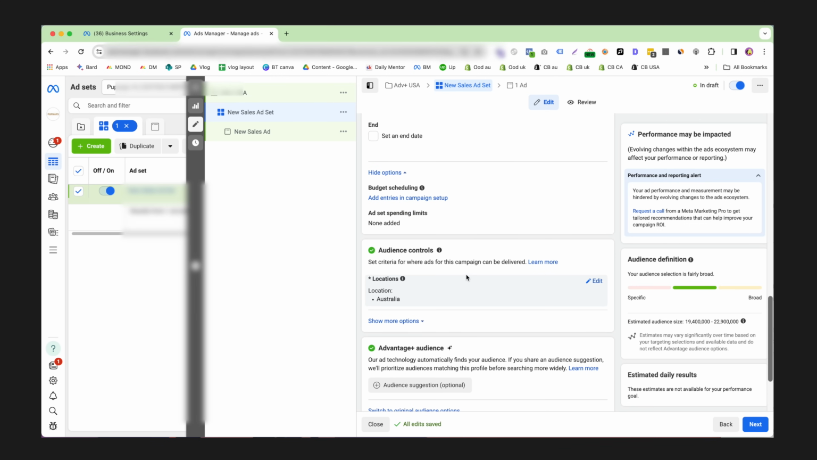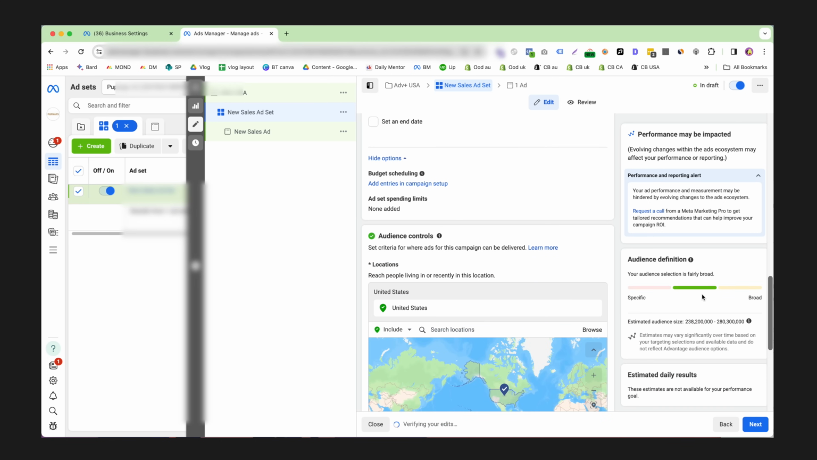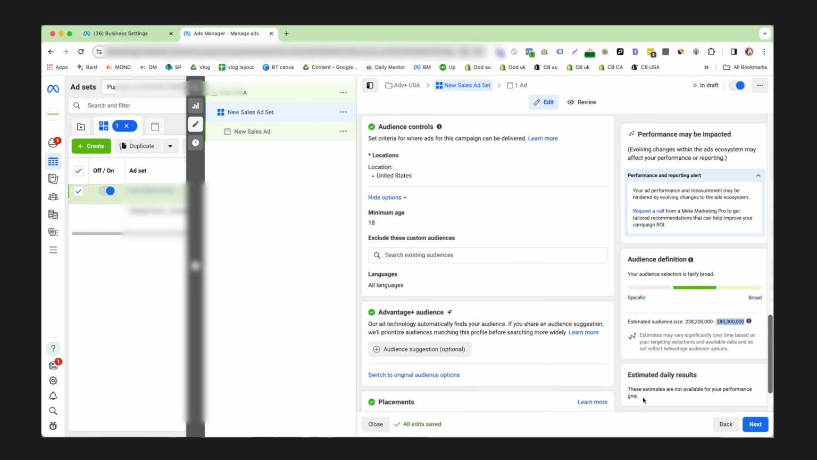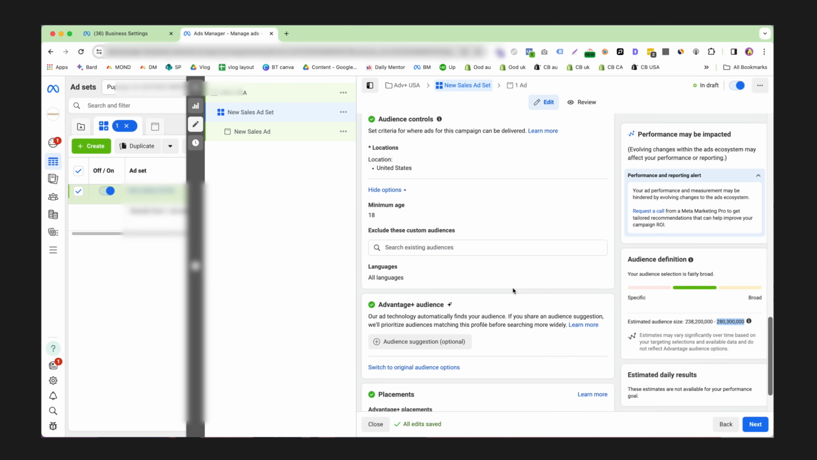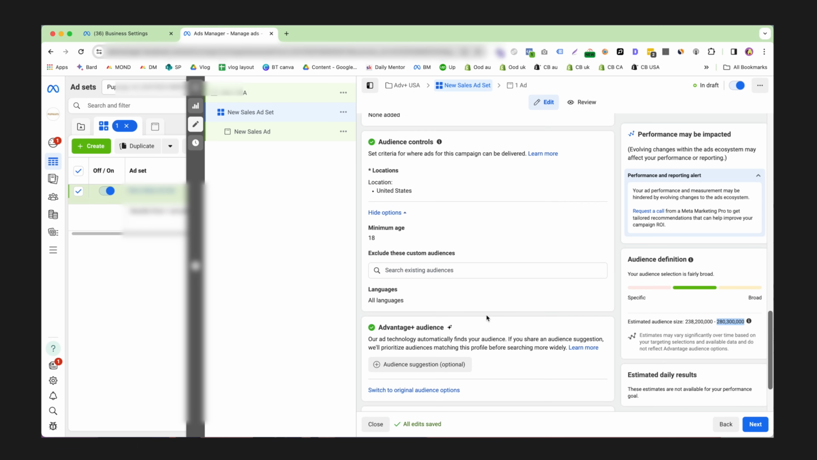And now we've got audience controls. This is really important. The main thing is just making sure that you are advertising to the correct region. We can click edit and click on United States, and you'll see this audience definition is increased, and now we are targeting the entire United States. When we're targeting such a large audience, this is what the industry calls broad. Because you're targeting such a broad audience, Facebook has so much flexibility to find your correct target customer. This is one of those things that changed when iOS privacy updates changed, simply because Facebook has less data, so you want to give it as much optionality as possible.